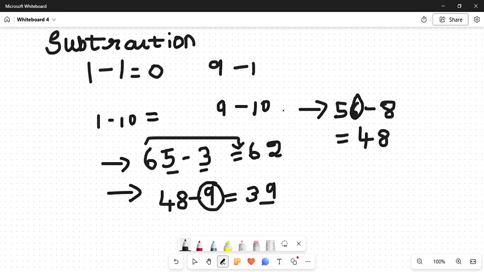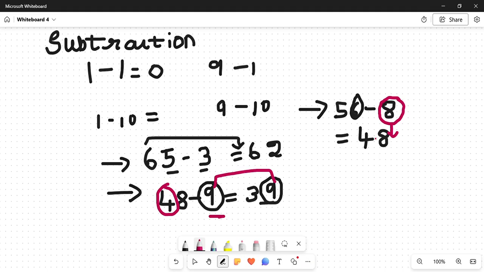Or what you can do, see here what is working: this is 9 here, so here also it is 9 now. So just directly write 9 as it is and subtract 4 minus 1, which is 3. And here also, we have taken this 8 here, the second number which is subtracting, and then we subtract this 5 minus 1.